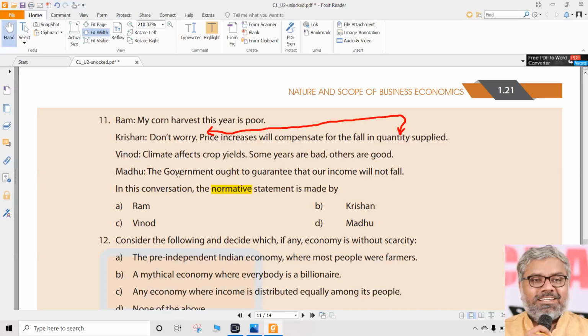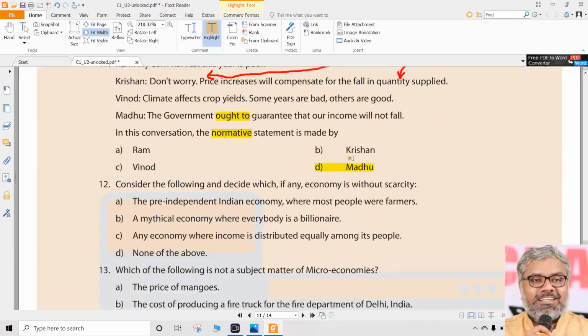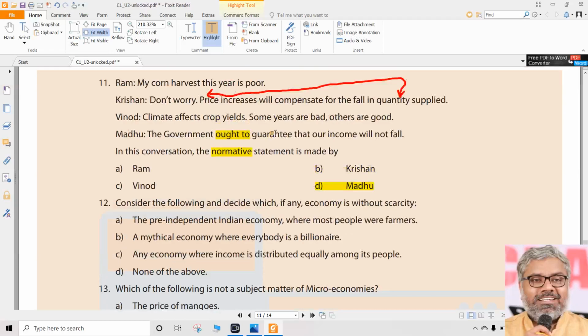Now read the last statement, that is Madhu's. The government, and the main word you have to identify here is, ought to do. Enough. The moment you see the words ought to or should be, then automatically it is a normative statement. So Madhu gave the normative statement. So the correct option is Madhu. Simple. The government ought to guarantee that our income will not fall. When somebody is giving a value judgment, a suggestion or some opinion related to what should be, what ought to be, those are normative statements. So who gave that statement here? Madhu gave that statement. So the 11th question answer is D, Delhi.